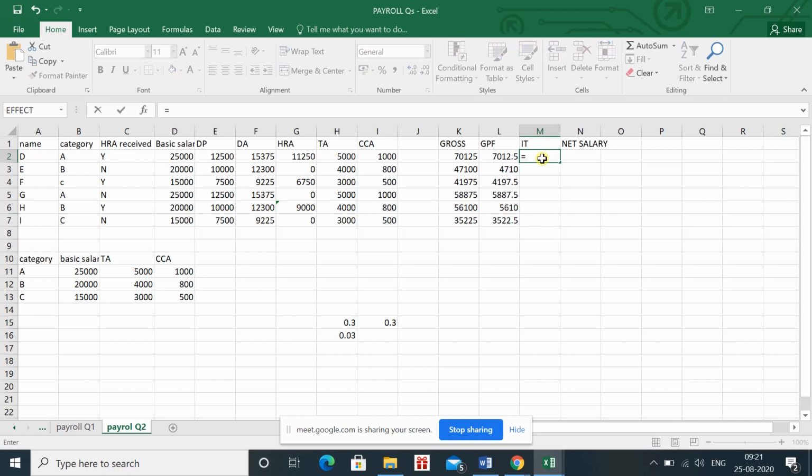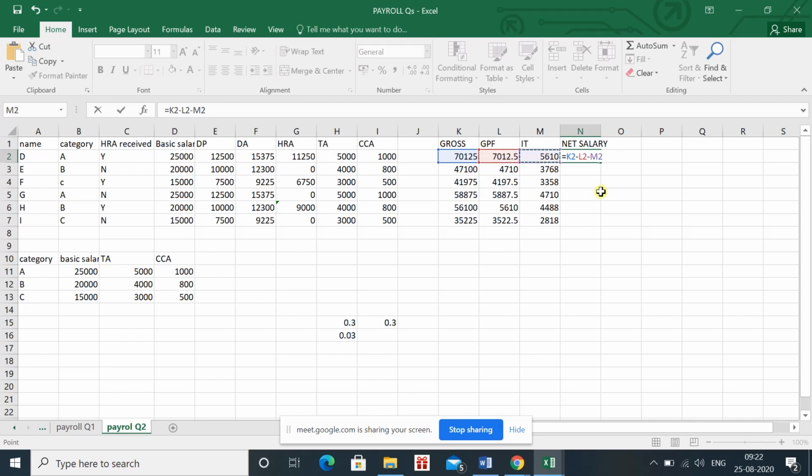Then for IT also it has given the condition, and in this case it has given 8%. So we have to write 0.08 of what? Again it is saying 8% of gross. Then calculate it, drag it. Then what will be the net value? For net value, gross minus PF and IT, meaning the net value which is the in-hand salary the employee will receive.